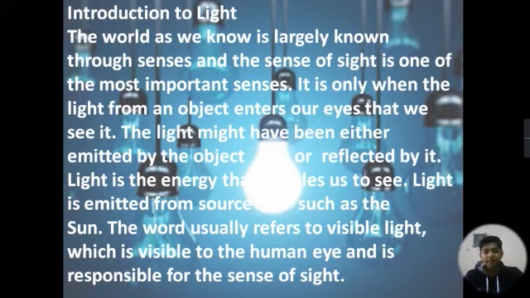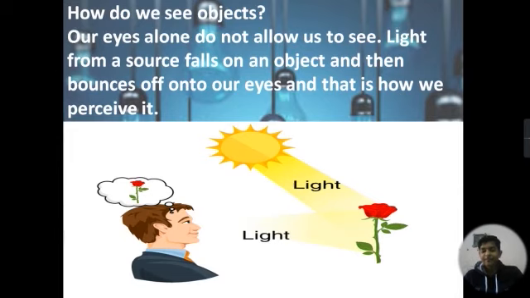Let us see. Light is emitted from a source such as the sun. The word usually refers to visible light, which is visible to the human eye and responsible for the sense of sight. So in simple words, you can say a form of energy which gives the sensation of seeing objects is known as light.